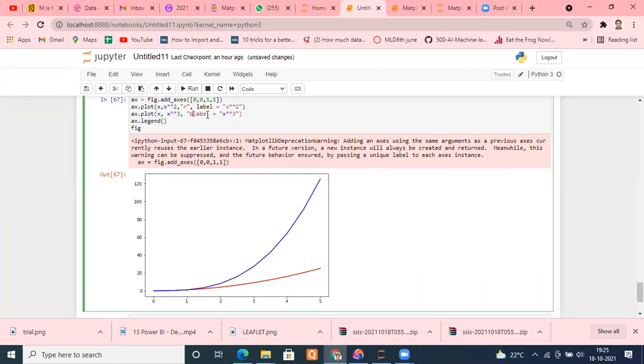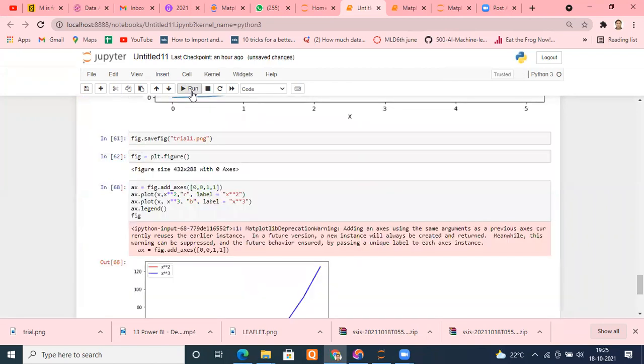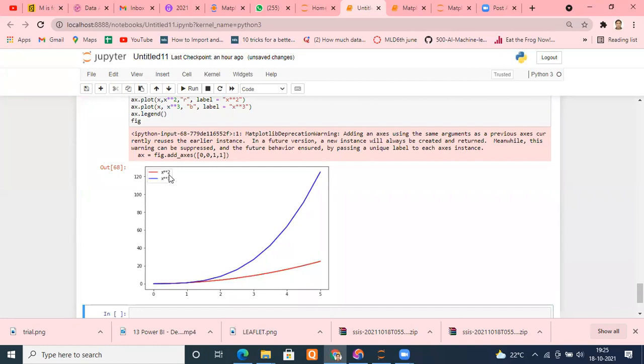I'm removing this again and putting this. Otherwise, it will not be able to take the legend. So let me run this. Now you can see the red is x square and this is x cube.